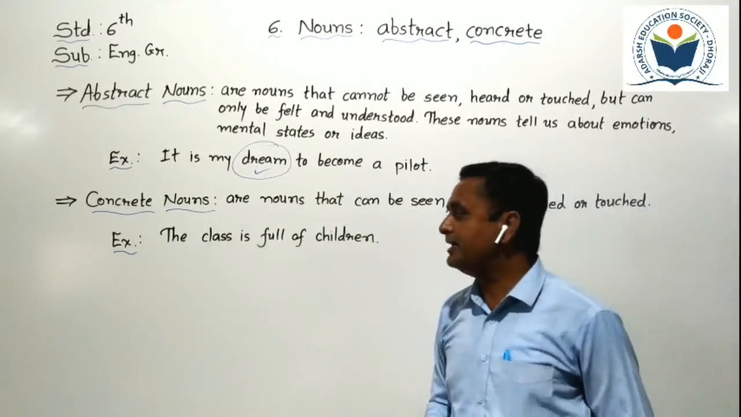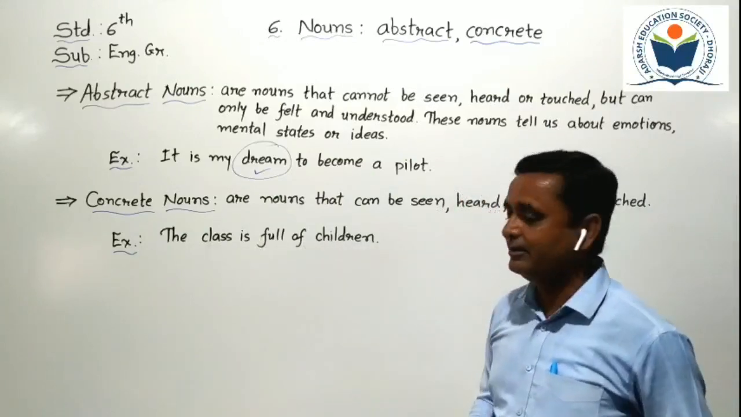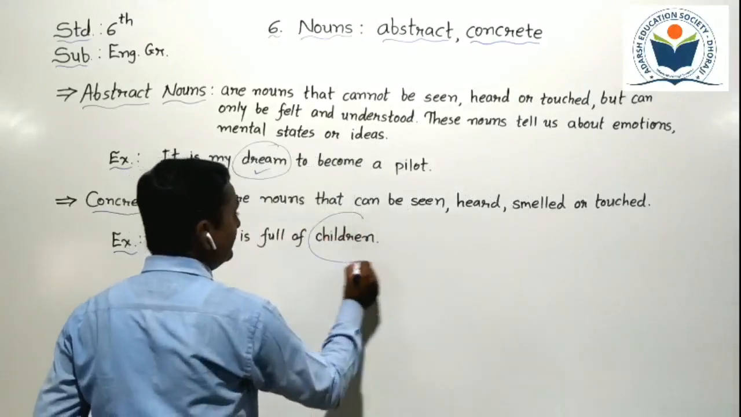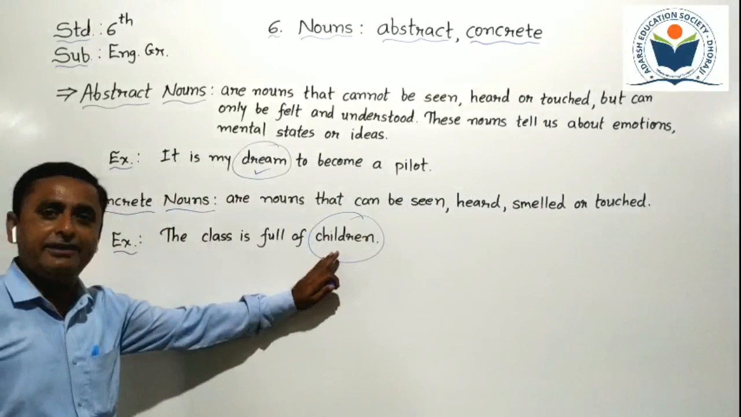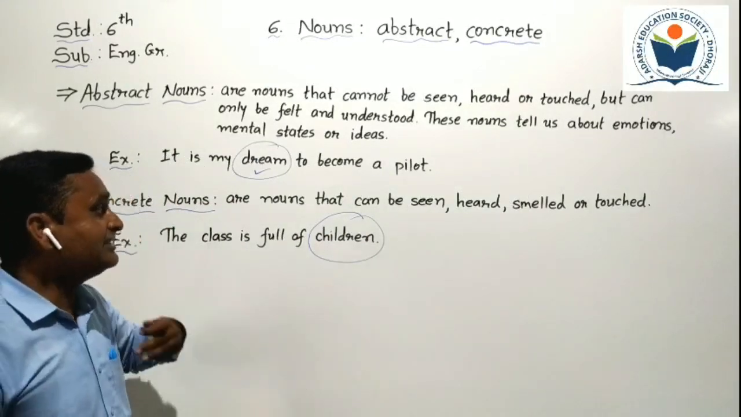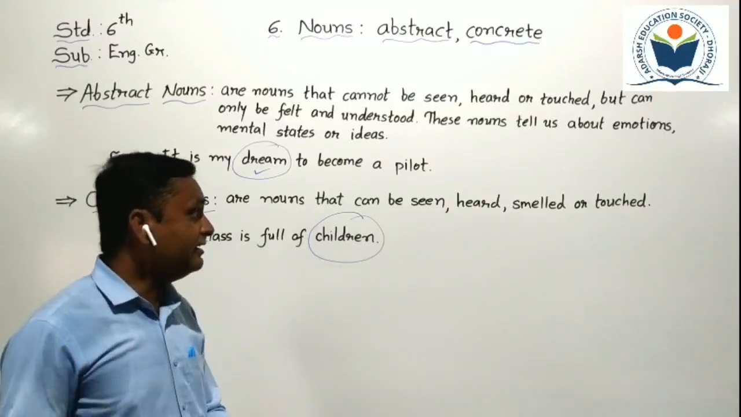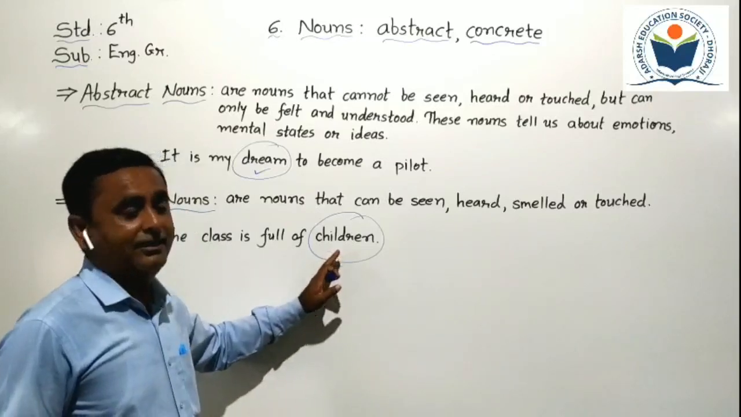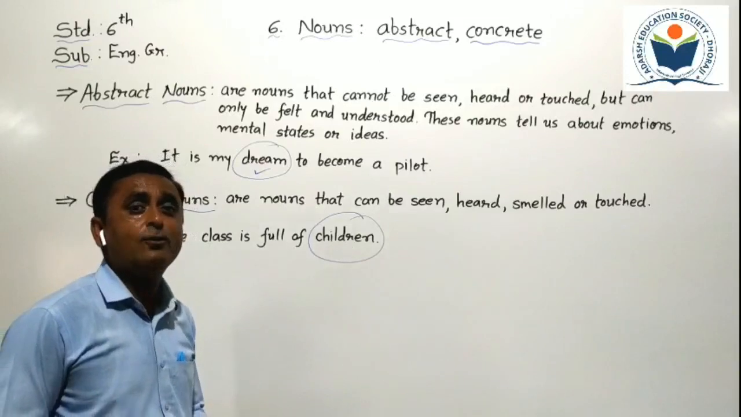Here one example is given. The class is full of children. Here the word children is a concrete noun, because we can see the children, we can touch them, we can hear the students. So all are known as concrete nouns. So here the noun children is known as a concrete noun.